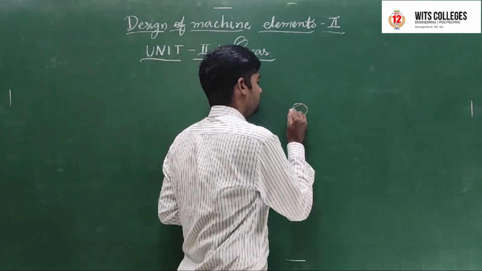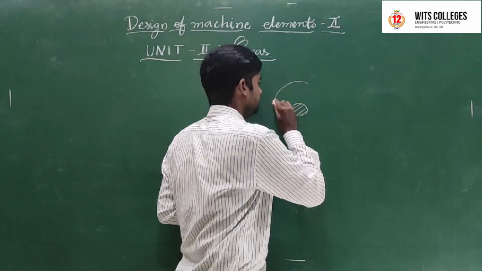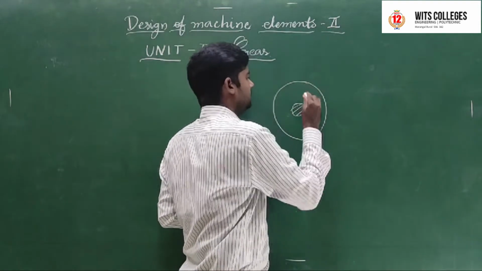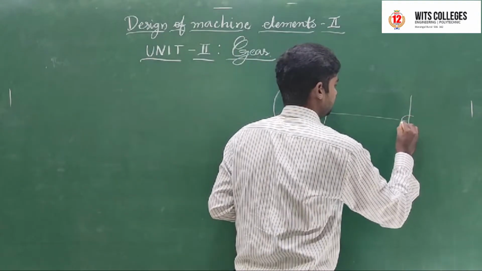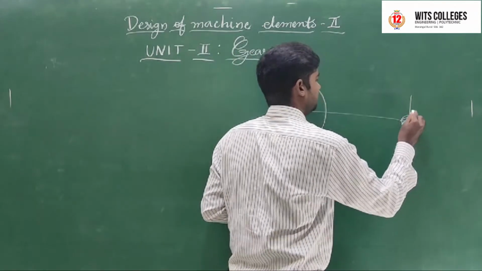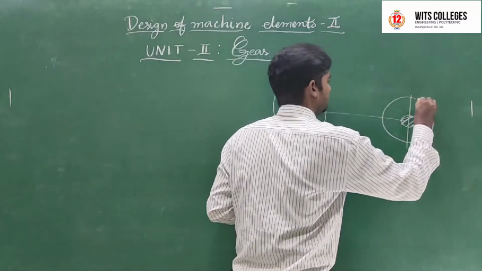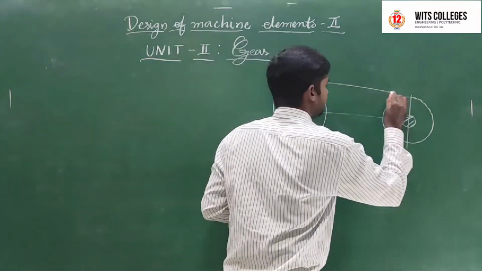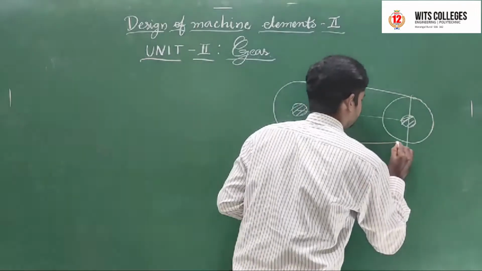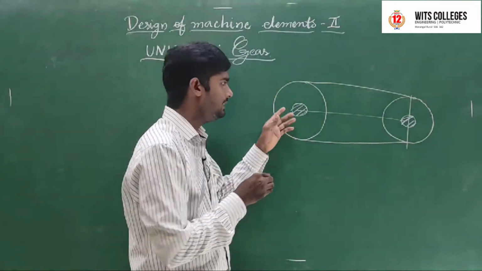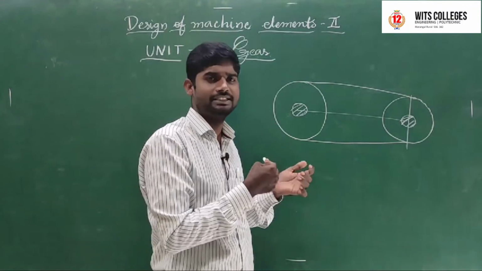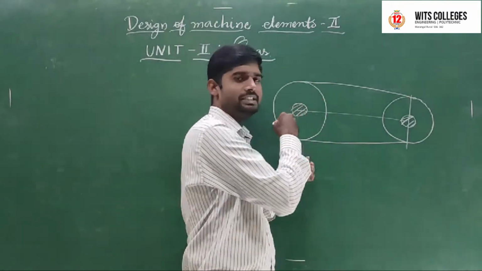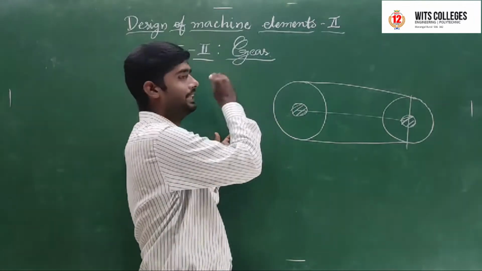This is one shaft, and we use pulleys with belts. Another shaft is there, the driving shaft and the driven shaft, with another pulley. We transmit the motion from one shaft to another using pulleys, but there is some slip. To avoid this slip, we use gears.